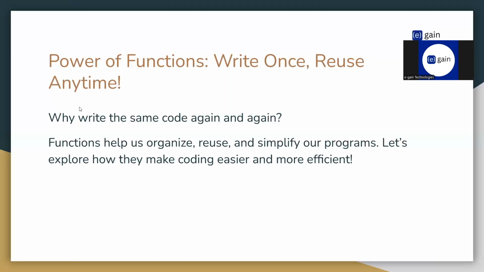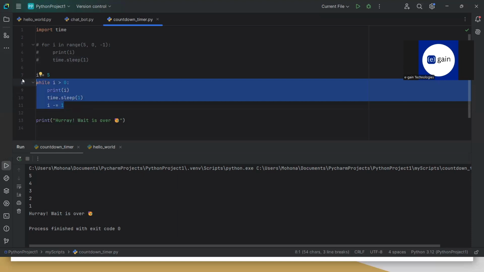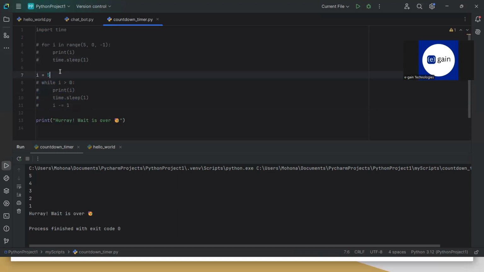So here comes the power of functions. What functions do is that instead of writing the same code again and again, we can write it once and then we can use it in different places, right? Let me show you how we can do that. I will use the while loop and I will try to convert this into a function.